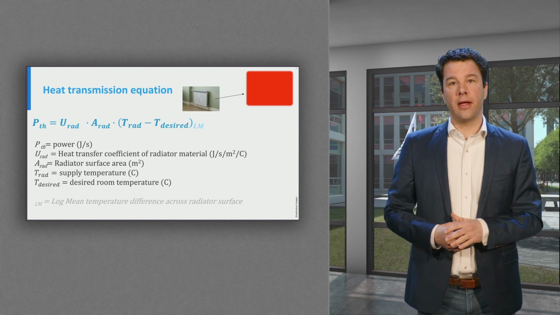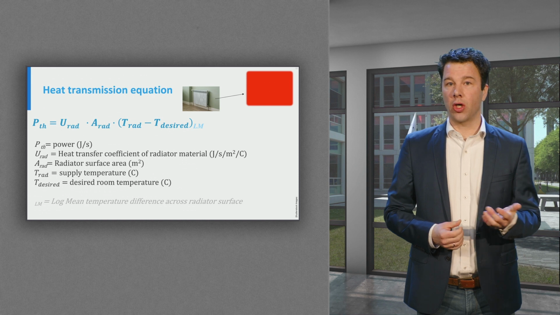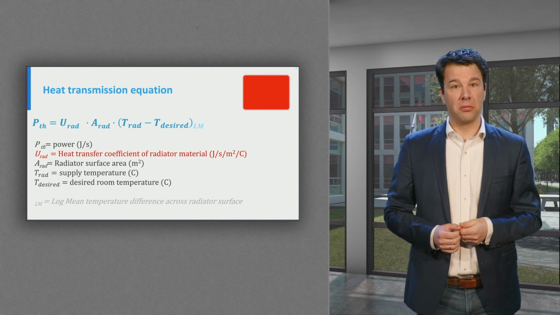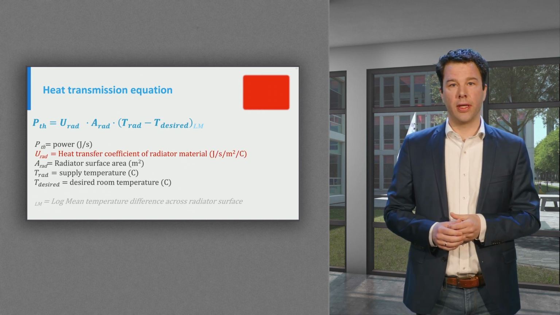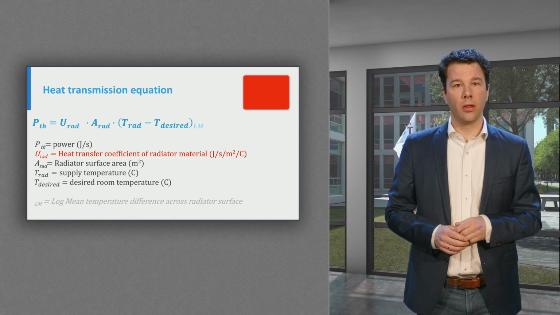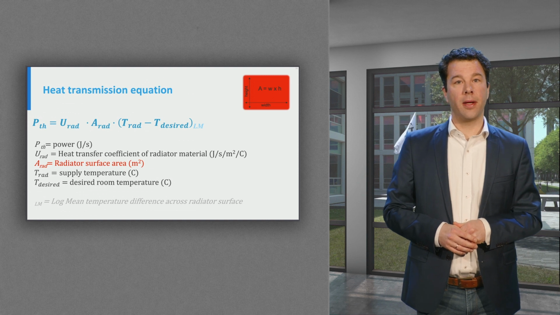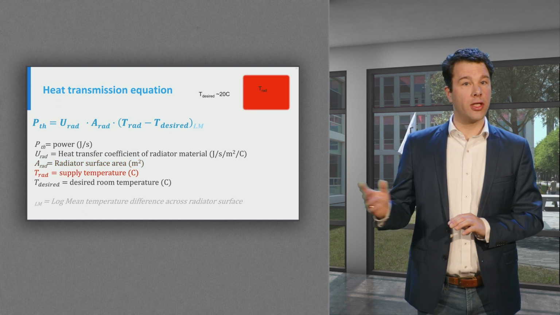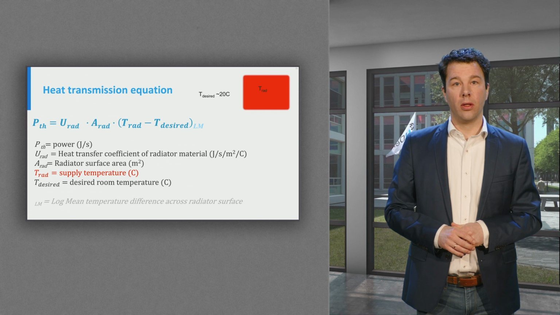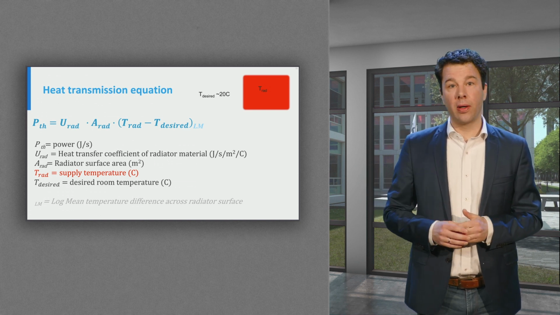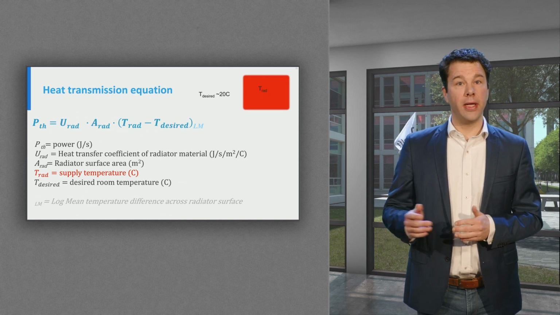To meet a given heating demand, the heating power that the surface area generates depends on the material of the heating device, which is fixed once you have installed your radiator or heating device, the surface area, which is small, and the temperature difference between our surface and the desired room temperature. The desired room temperature is also fixed, so to crank up heating power, supply temperatures need to be high.